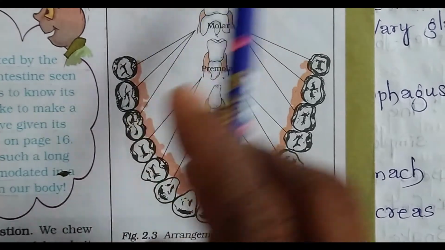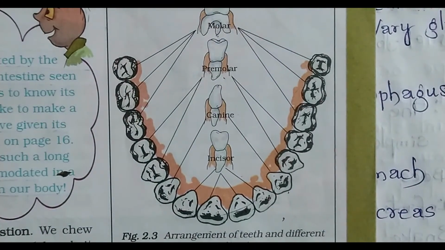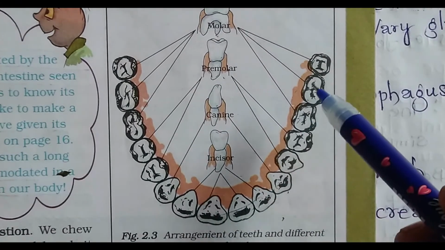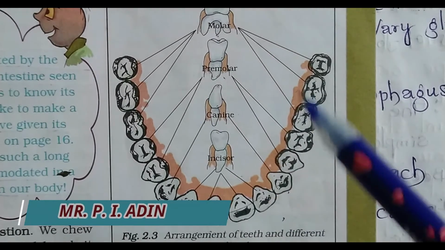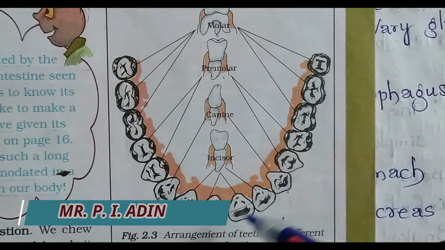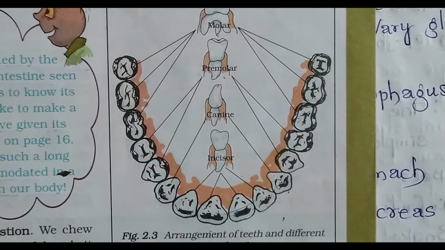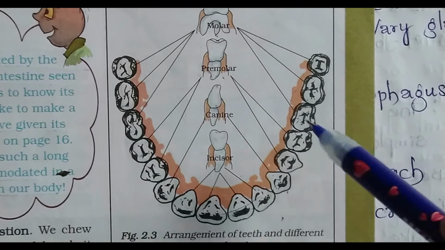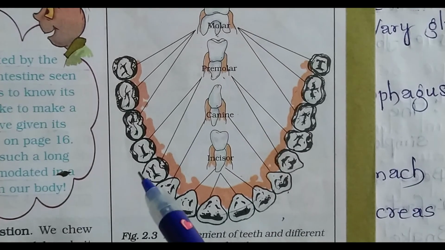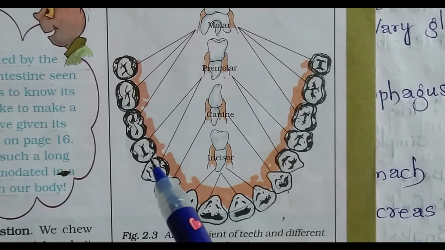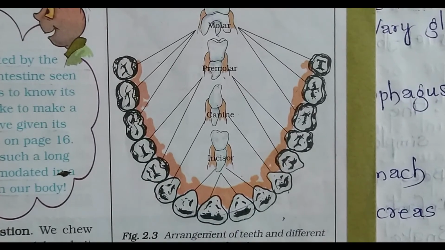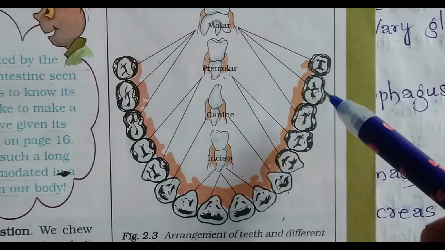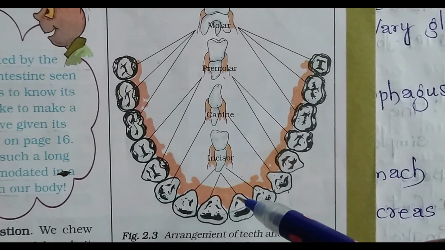The first set of teeth grows during infancy, and they fall off at the age of between 6 to 8. When you are 6 to 8 years old, your teeth will fall down and the next set of teeth will grow. The first set of teeth are called milk teeth, and the second set that replaces them are called permanent teeth.